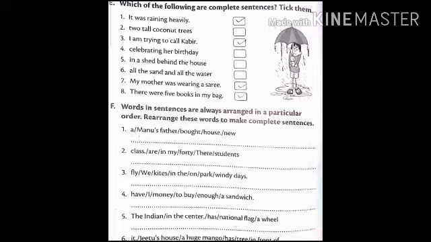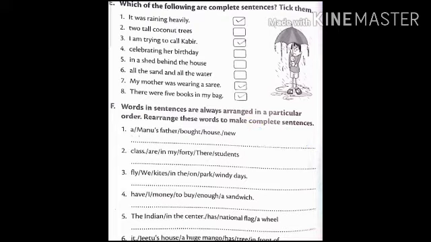Now the words have been jumbled. We have to pick first of all the subject. Then we have to go for the verb, finite verb, and then the object or the complement, whatever is given in the sentence.